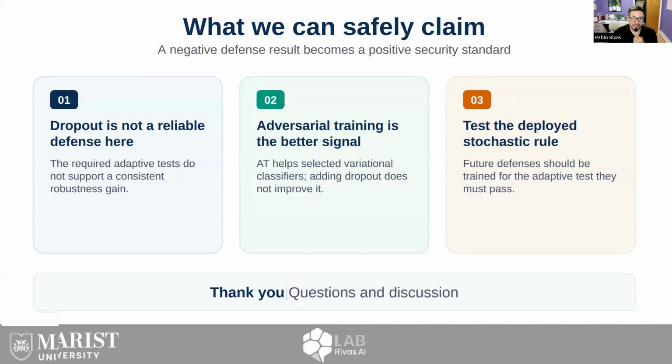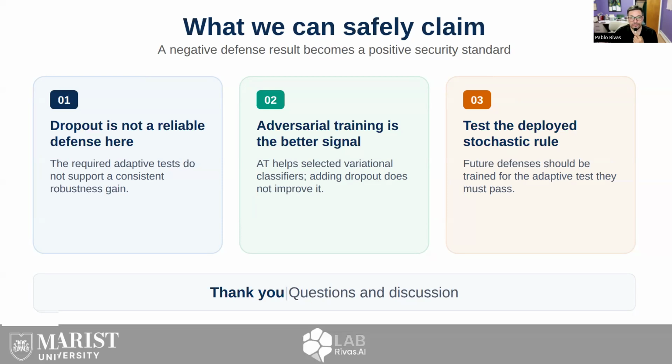So the final takeaway is constructive. First, rotation dropout is not a reliable defense in the tested setting. Second, adversarial training is the more useful signal, especially for the variational classifier cells. Third, stochastic quantum defenses should be trained and tested against the rule that is actually deployed.